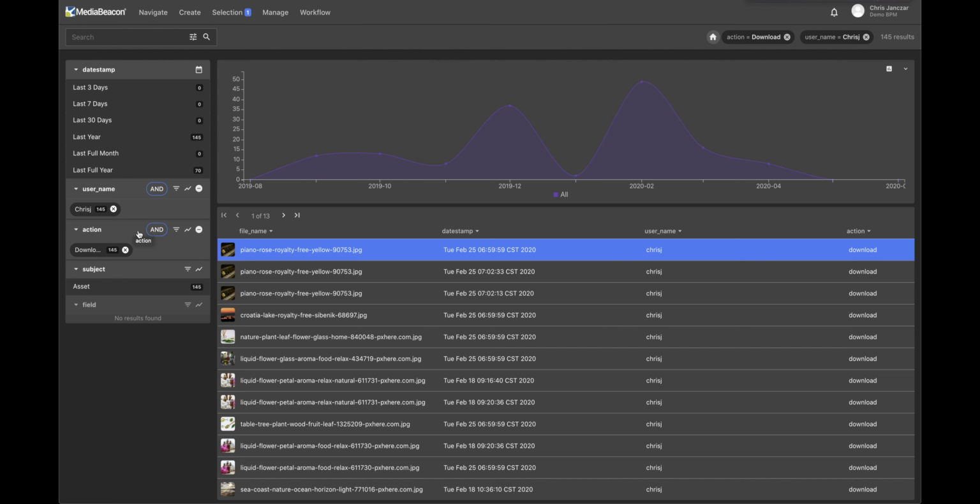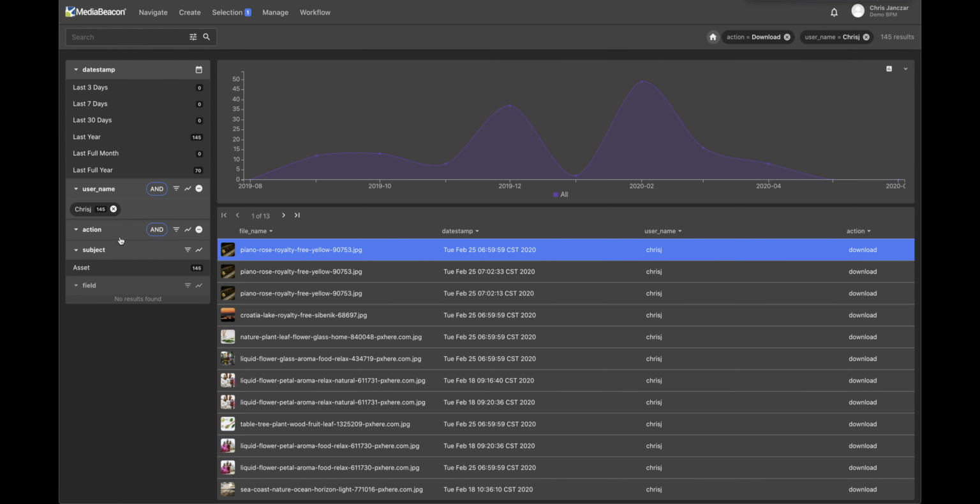And that's typically the disconnect that I'm seeing when people go into metrics. They think that, one, these are assets, and that these numbers are how many assets I've downloaded, but it's not. It's how many times I have used the download action.